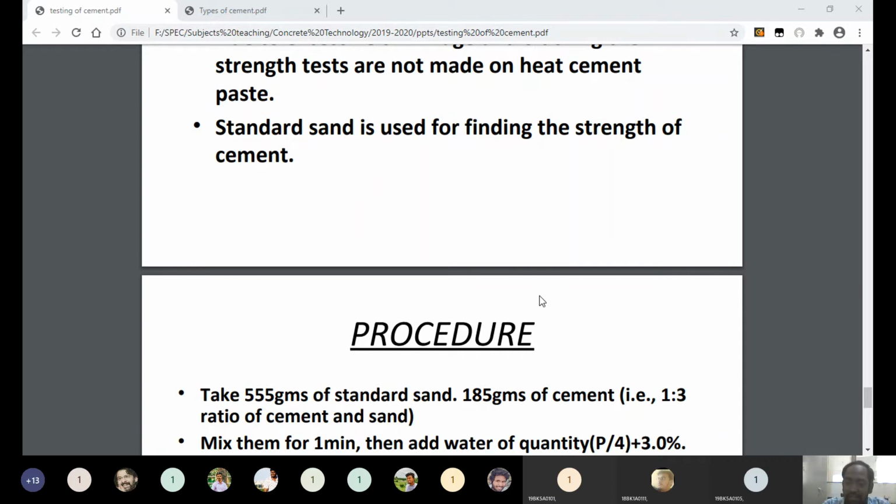What are the 5 different types of tests we can conduct on cement in laboratory? Fineness, soundness, consistency, strength, and initial setting time. So these are the 5 types of test. Based upon these 5 types of test, we can conclude the quality and strength of cement. And one more test is there, that is specific gravity of cement.